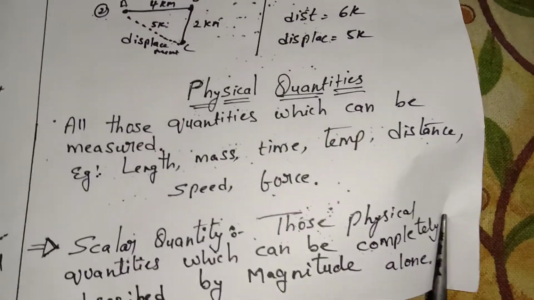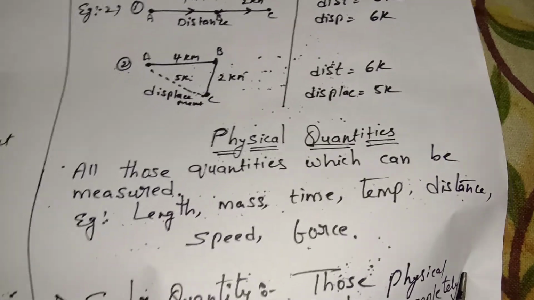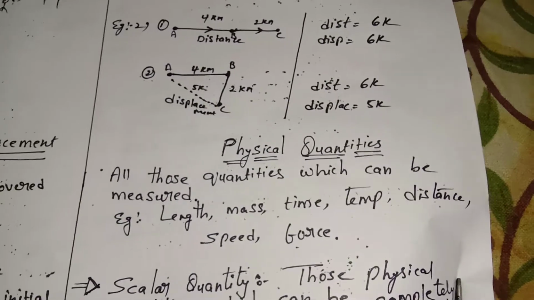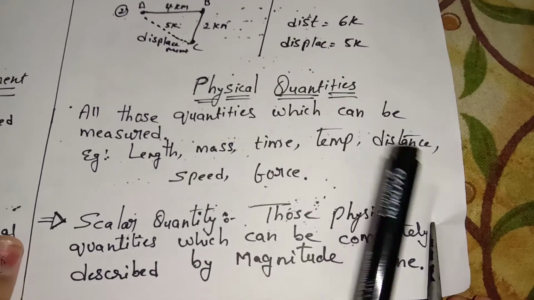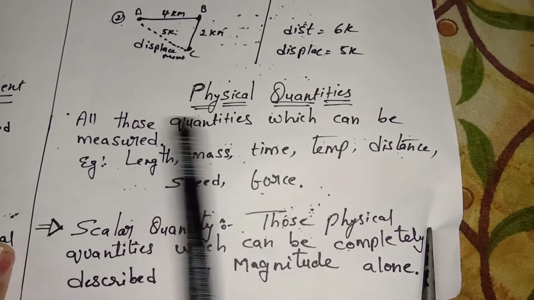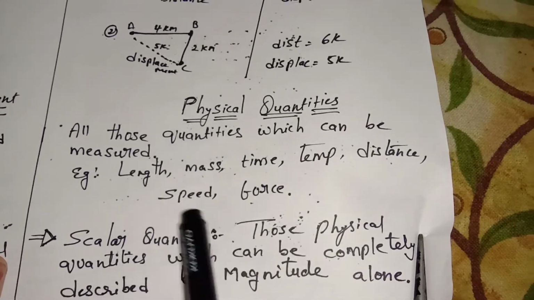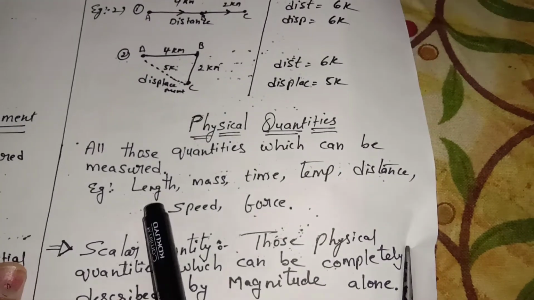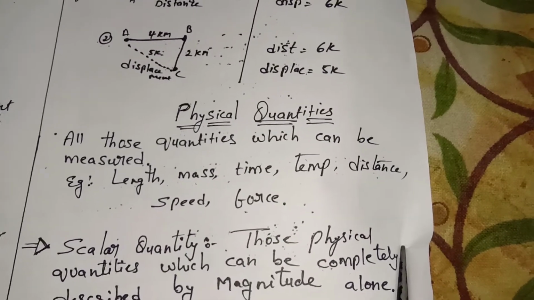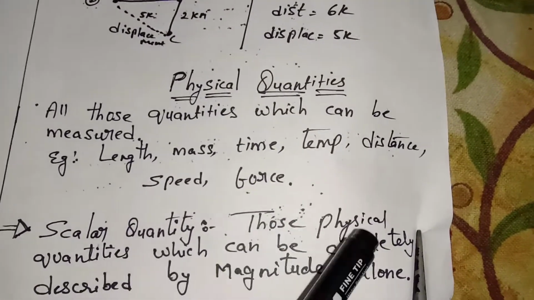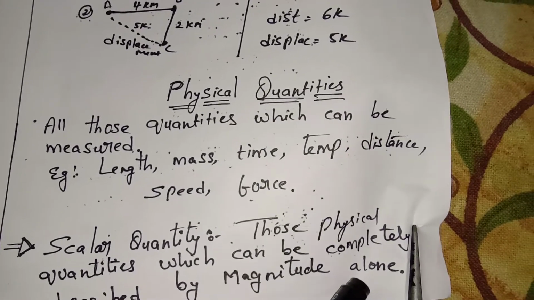Next comes physical quantities. Just now I told what is meant by physical quantities. All those quantities which can be measured, like length, mass, time, temperature, distance, speed, force, all come under physical quantities. In this we will learn mostly about length and mass. We will also have scalar quantity and vector quantity. We will learn what is meant by scalar quantity: those physical quantities which can be completely described by magnitude alone.